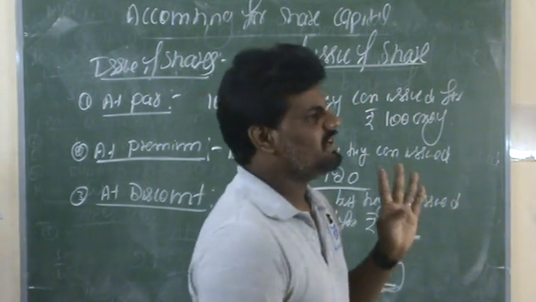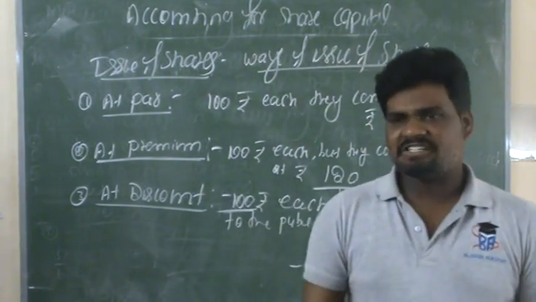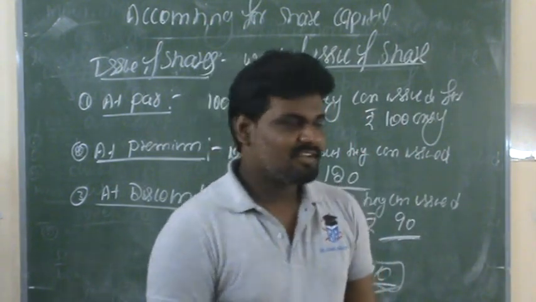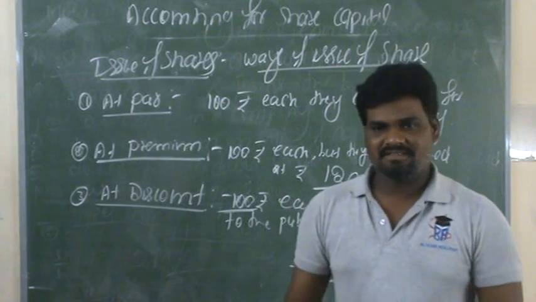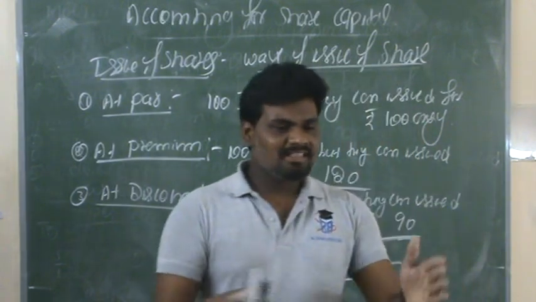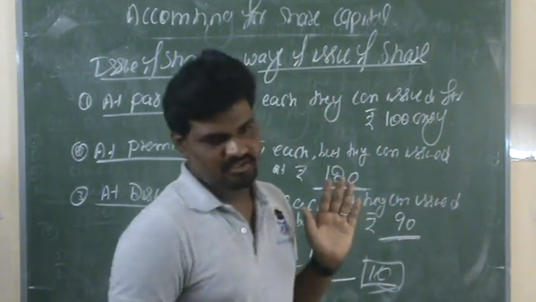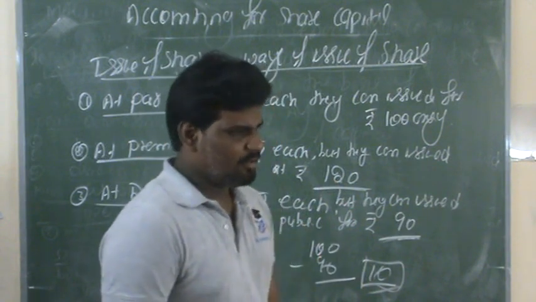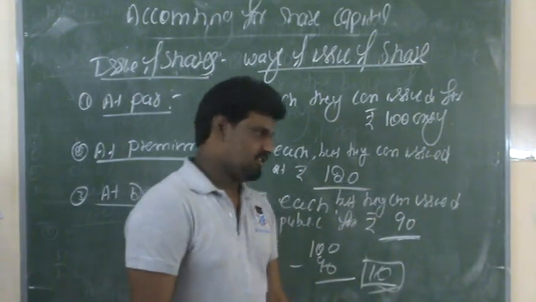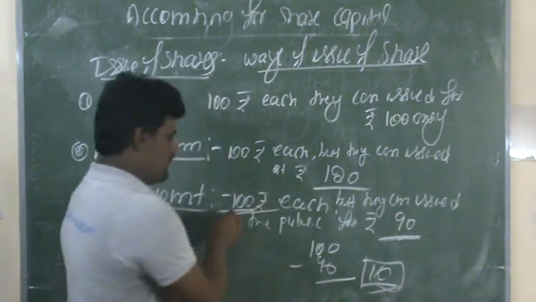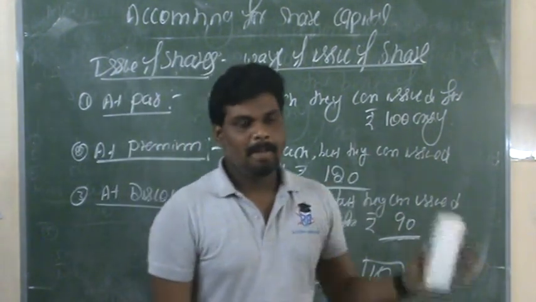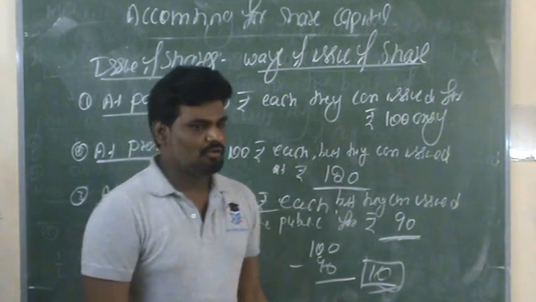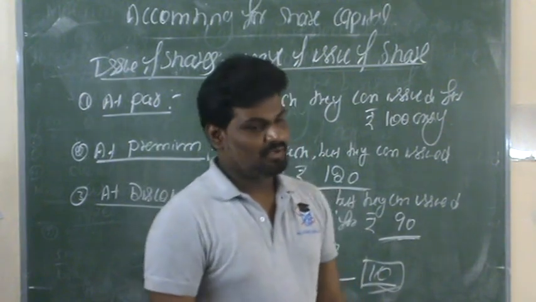Discount means that when the company's shares are in lesser demand in the market, at such a time they can issue shares at less than the actual value. Suppose the face value of one share is rupees 100, but they are issued at rupees 90 only.